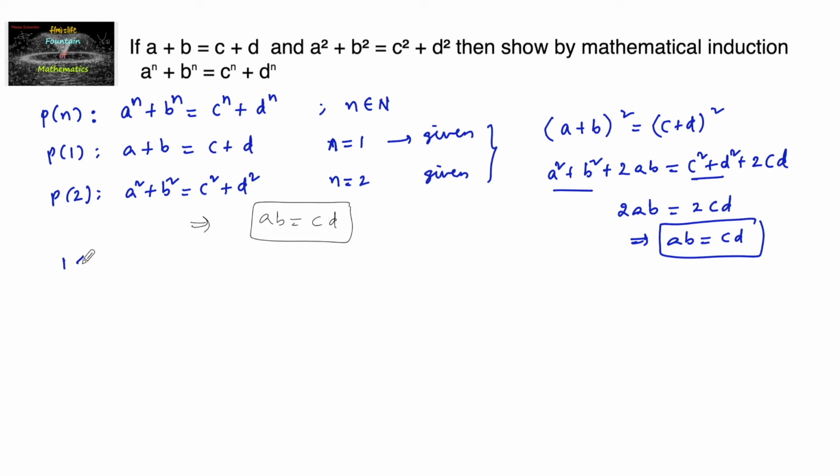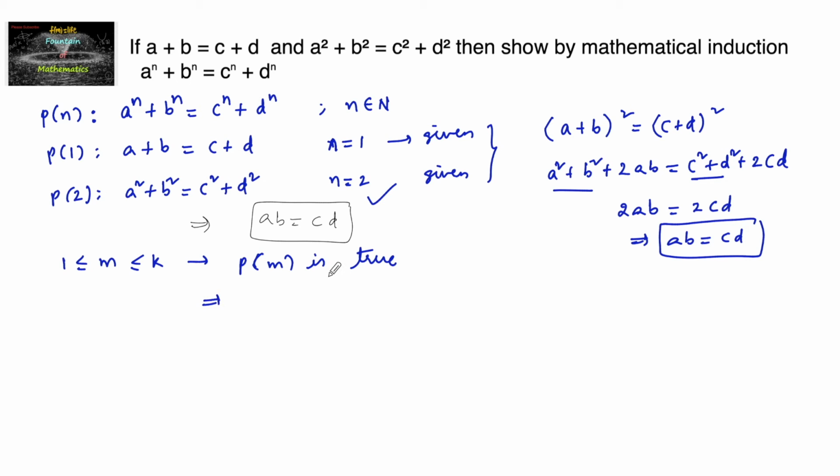Now for 1 less than or equal to m less than or equal to k, P(k) is true. The statement P(m) is true, we can say. So here n equal to 2, which is less than or equal to k, so P(2) is also true. And now we have to consider P(k+1), to show it is true.